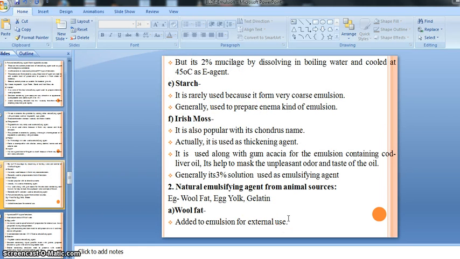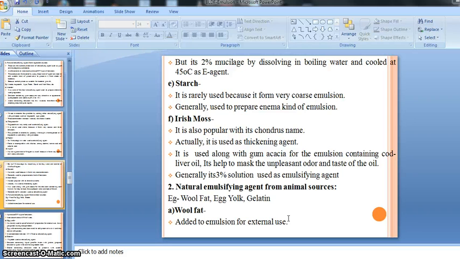Wool fat added to emulsion for external use means that if we need to prepare an external kind of emulsion, that means a WO kind of emulsion, water in oil kind of emulsion, which is our external emulsion. Water in oil emulsion has a continuous phase of oil, and the dispersed phase is water.